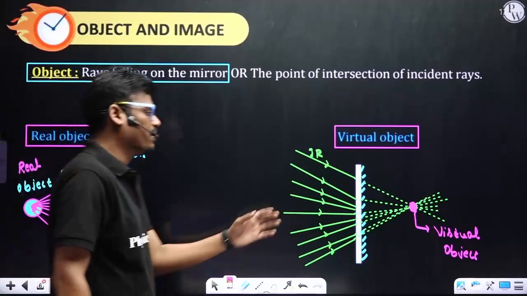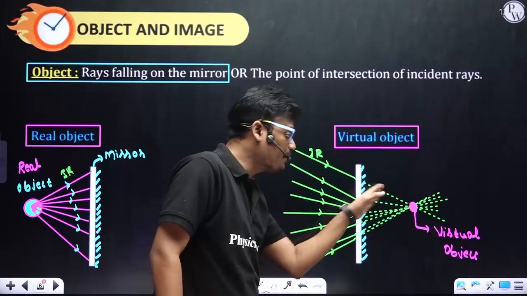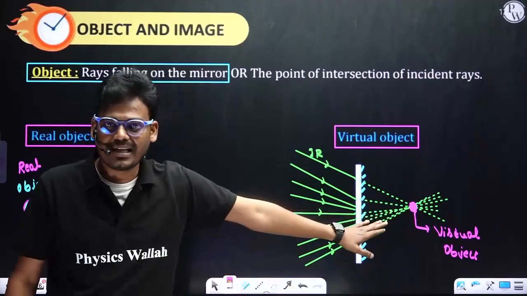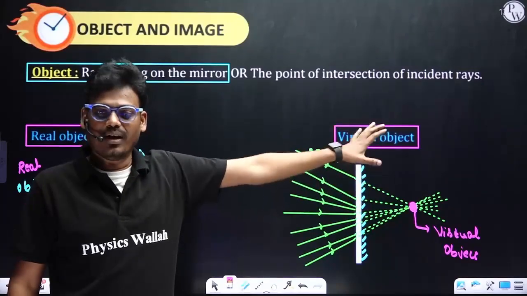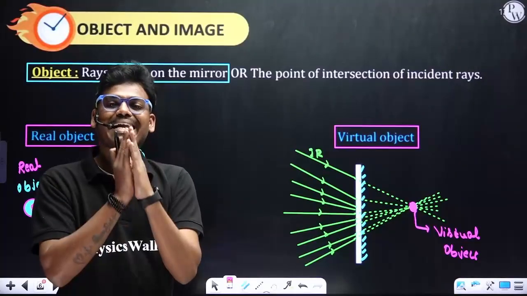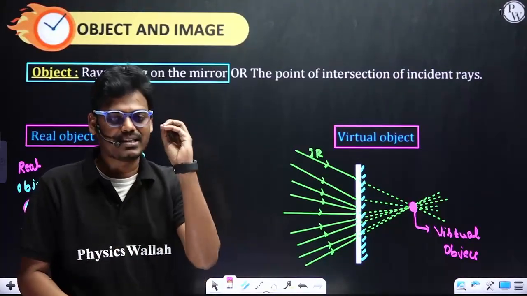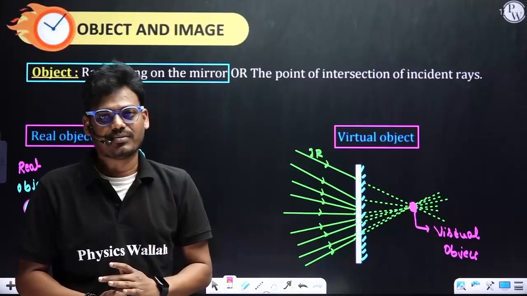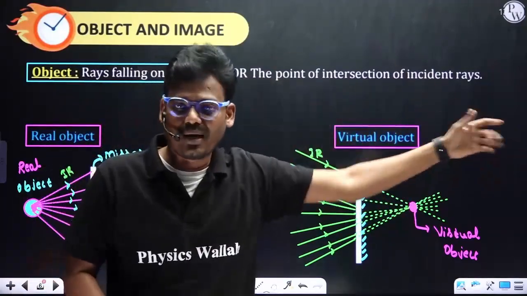But in this case, all the incident rays are not actually meeting, but appear to meet. Therefore, we call it a virtual object. So object means the intersection of all the incident rays, or else the rays striking the surface, whether that is reflection or refraction, whatever it is.